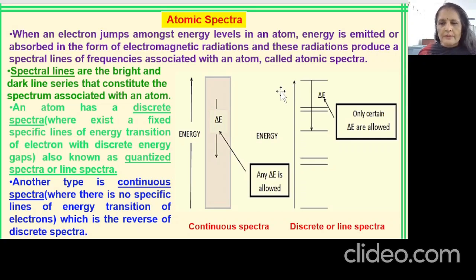Let me tell you in simple words. If there are certain lines formed from one energy level to another energy level, that can be termed as line spectra. Whereas another type of spectra is continuous spectra, where there are no specific lines. That means one color or one bright side is overlapping the other. So that will be continuous spectra. Let us see this.